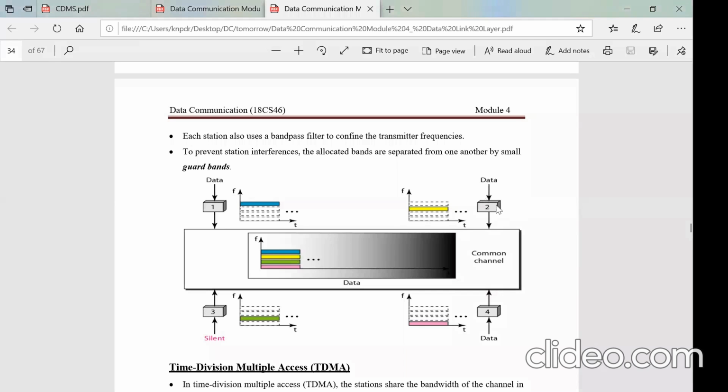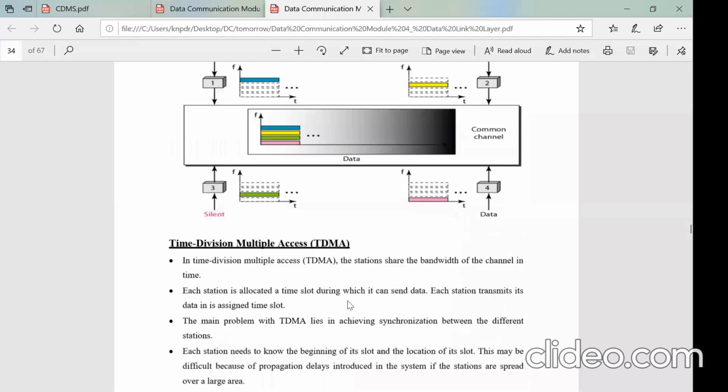The receiver filters out the other signals and takes only that band. Suppose station 1 wants to hear station 4, whose band is 3 kilohertz. It tunes its receiver to that band so that only this signal in the common channel is filtered and taken in, and the other bands are never received. That is how any station can hear any other station.